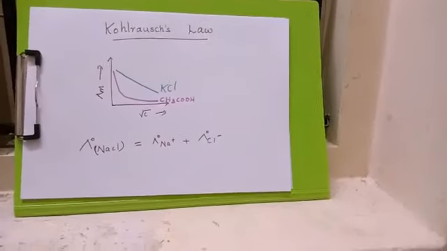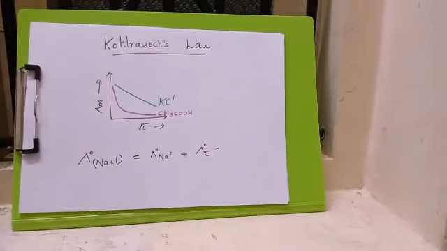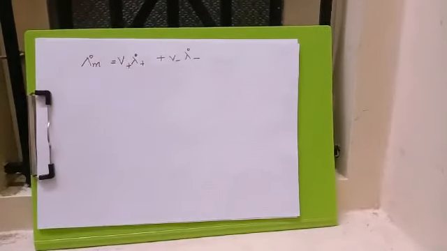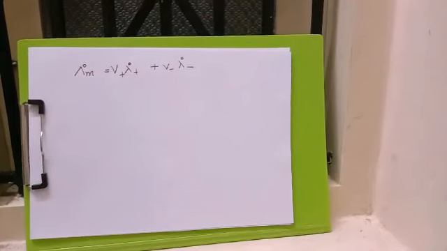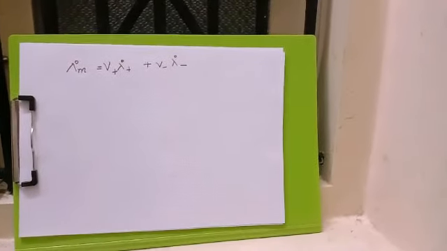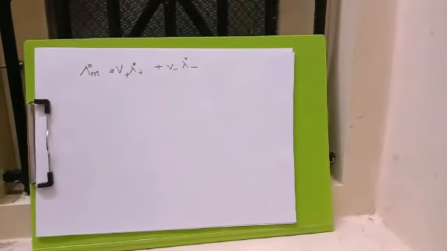In general, if an electrolyte produces ν+ cations and ν− anions, then we write the molar conductivity as equal to ν+ λ0+ plus ν− λ0−. Here ν+ and ν− are the numbers of cations and anions.